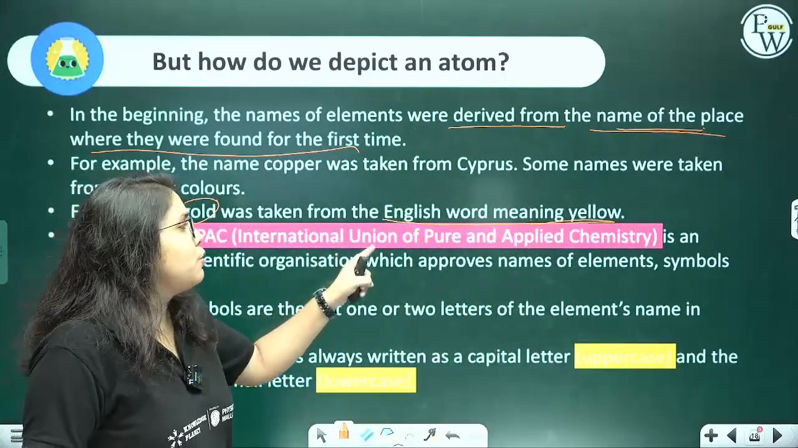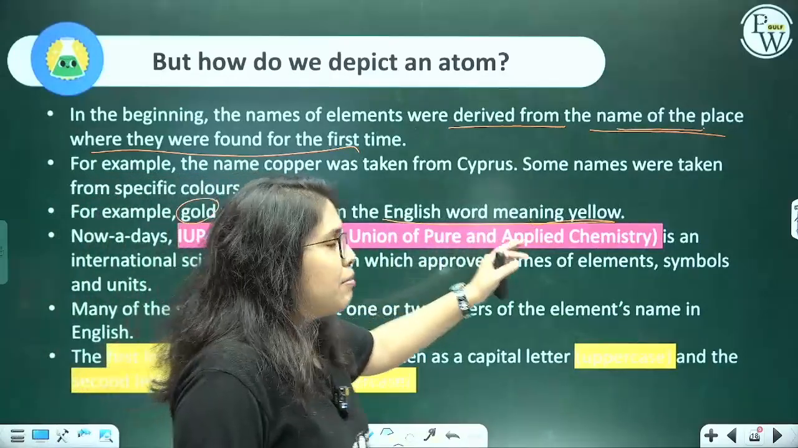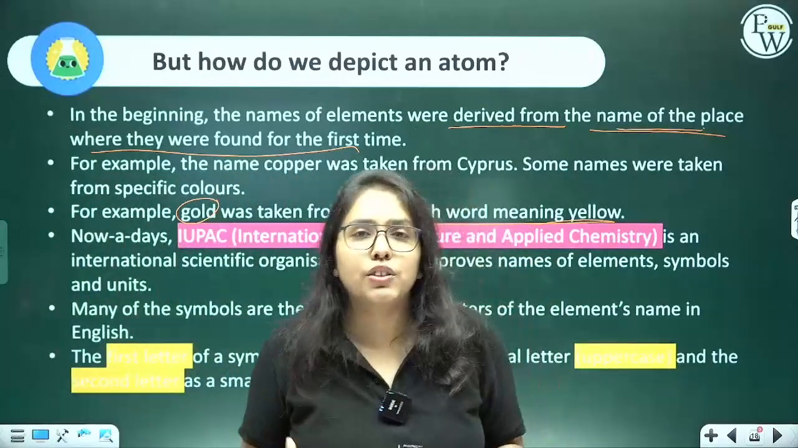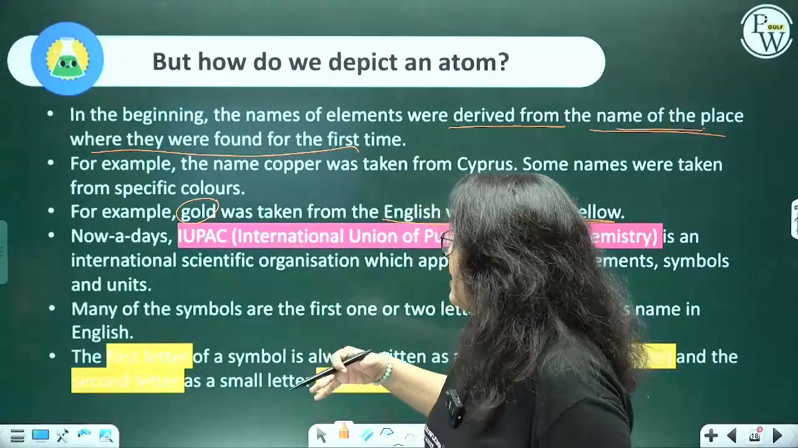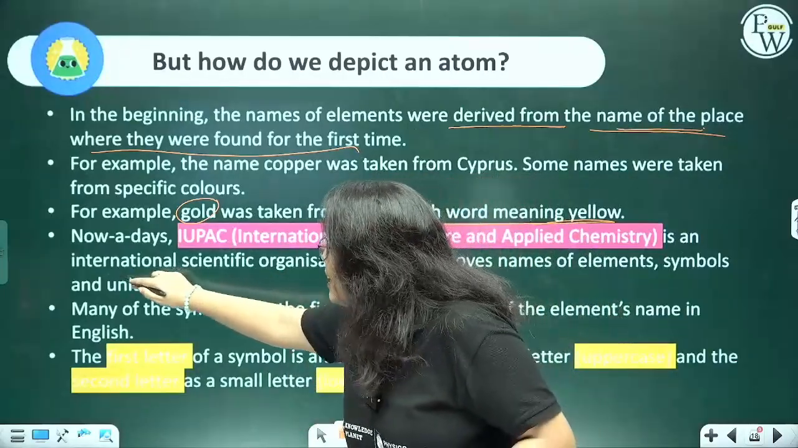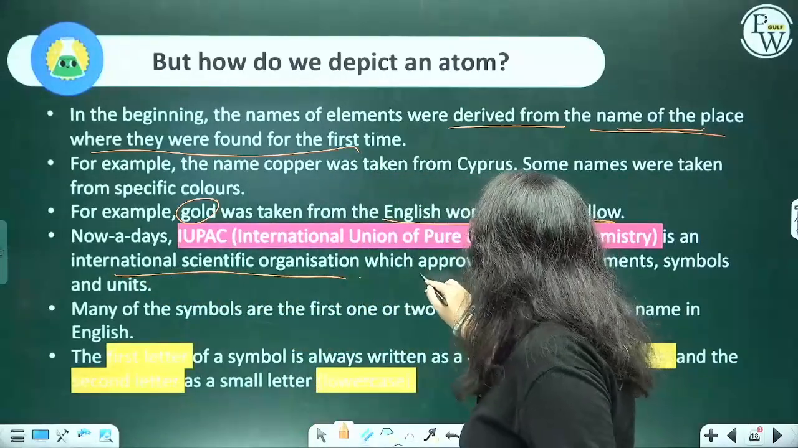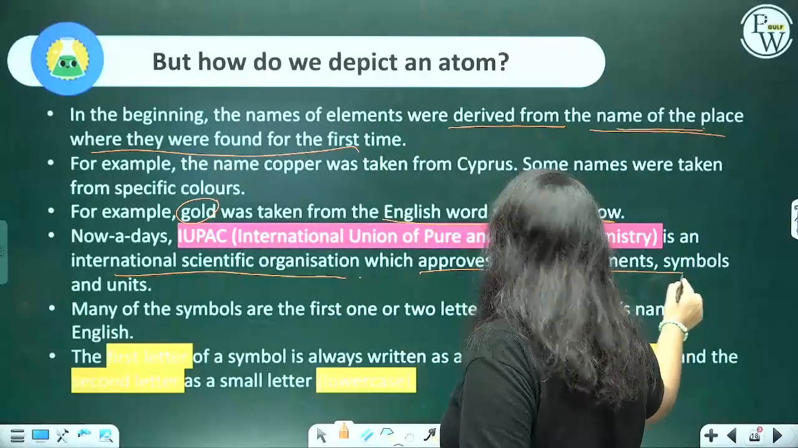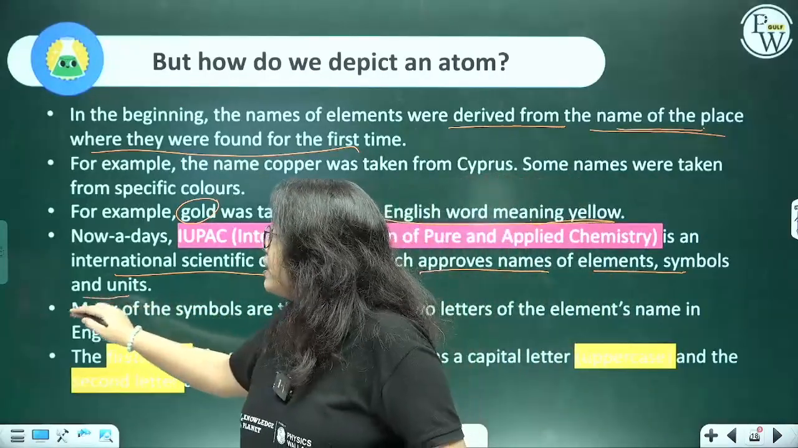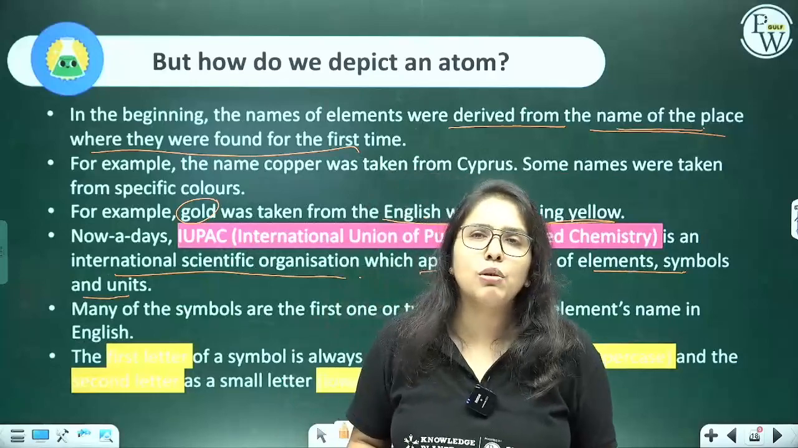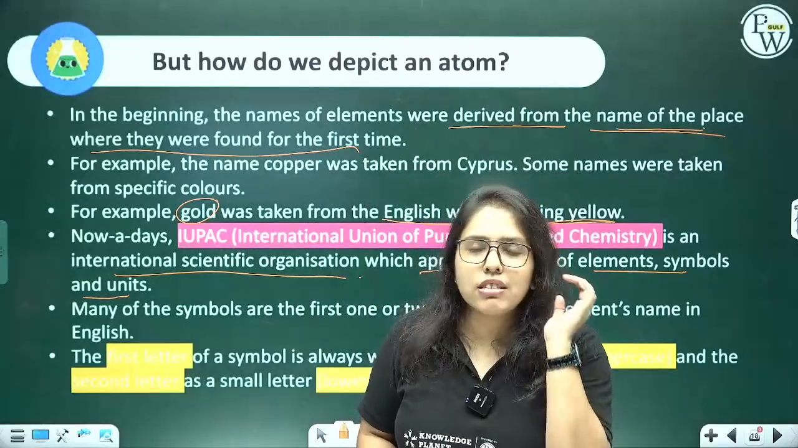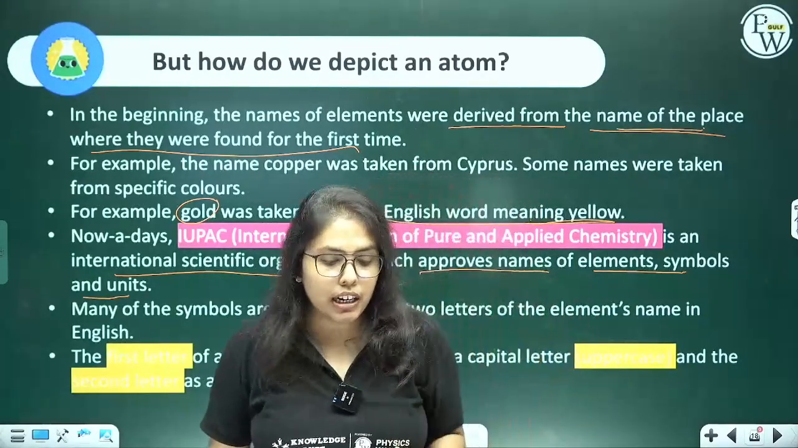IUPAC, the International Union of Pure and Applied Chemistry, is basically an organization. It is an international scientific organization which approves names of elements, symbols and units. Ma'am, why does it have to approve, ma'am? What is the sense of that, ma'am? You must be wondering about that.